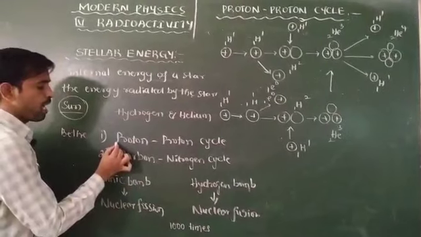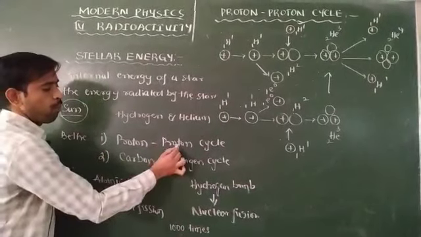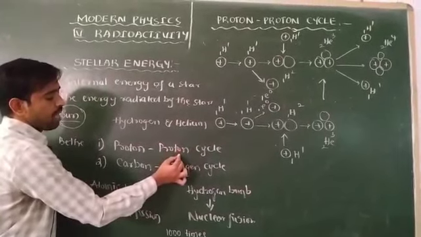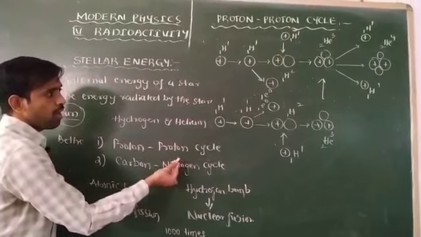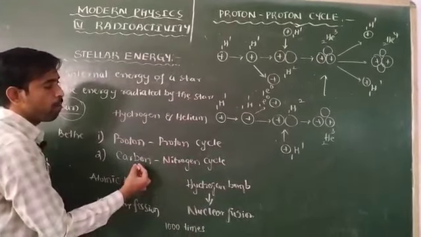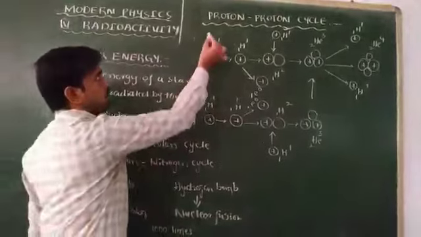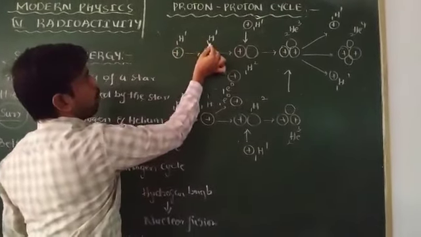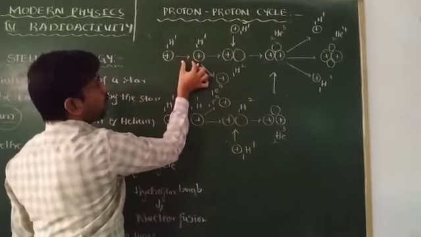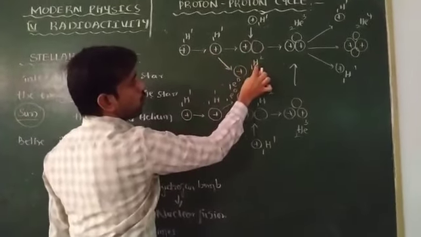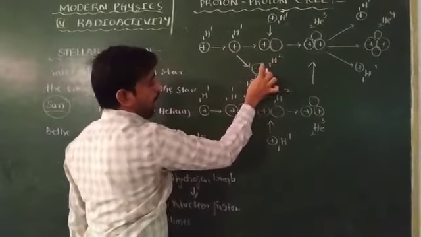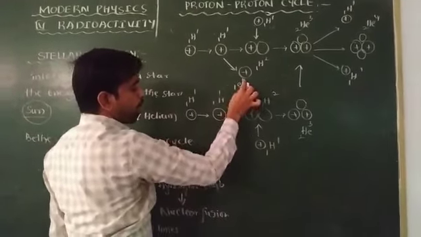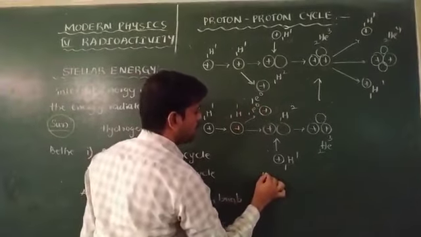Now I want to explain the proton-proton cycle. With the help of this cycle, we get helium 2,4 particles emitted. In this proton-proton cycle, two hydrogen particles combine together to give the deuterium particle as well as a positron.